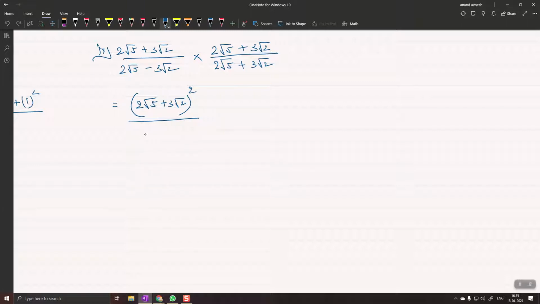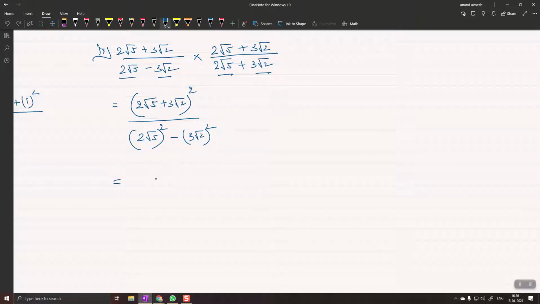Sir, in the denominator, a minus b into a plus b is 2 root 5 the whole square minus 3 root 2 the whole square. Very good.